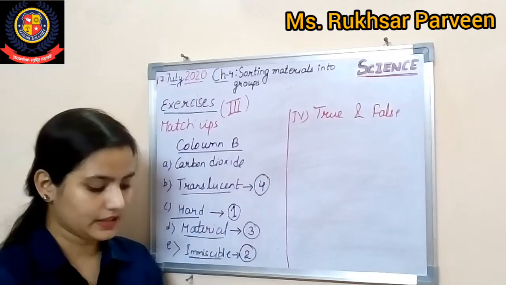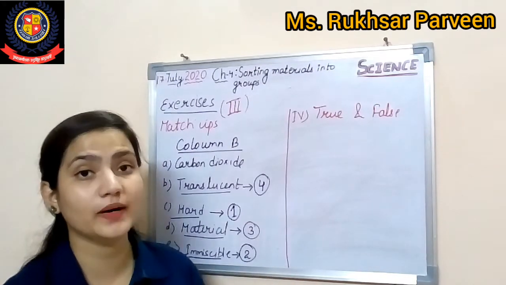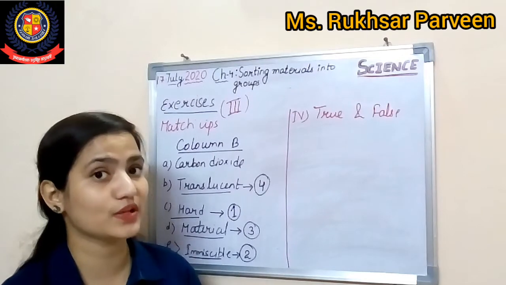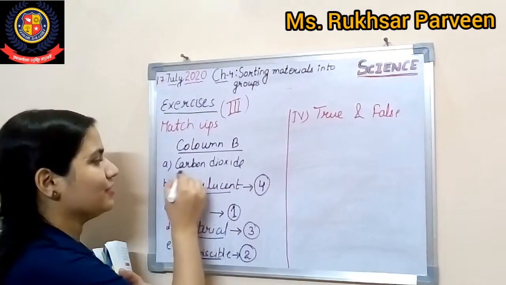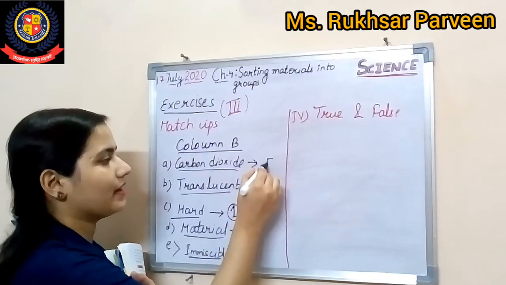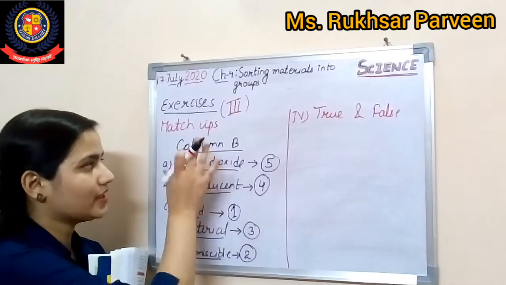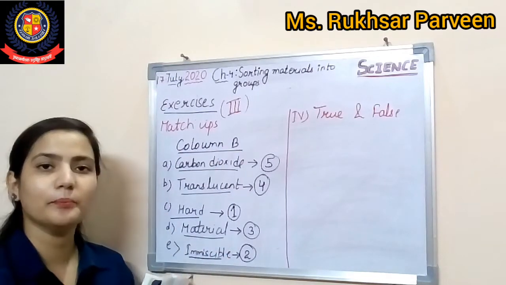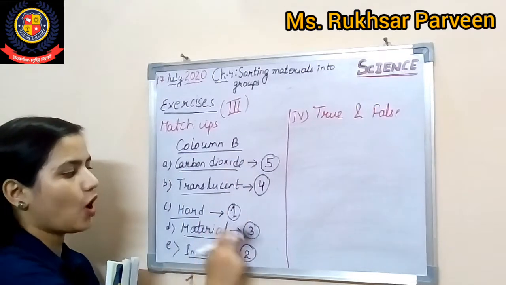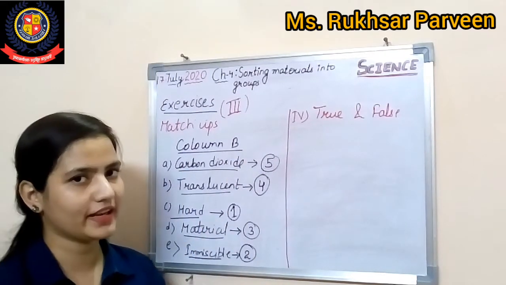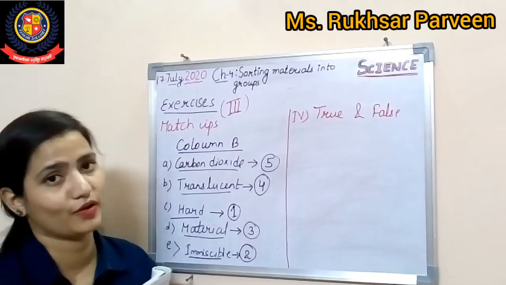Okay, now the next one is here, a gas which is soluble in water. A gas which is soluble in water, and the last option is available. So yes, this is correct. Carbon dioxide is soluble in water. So this is how you have to attempt your match the following in your book. Just in column B, write down the answers of this. Okay, great. I hope that you will not create messiness in your book.